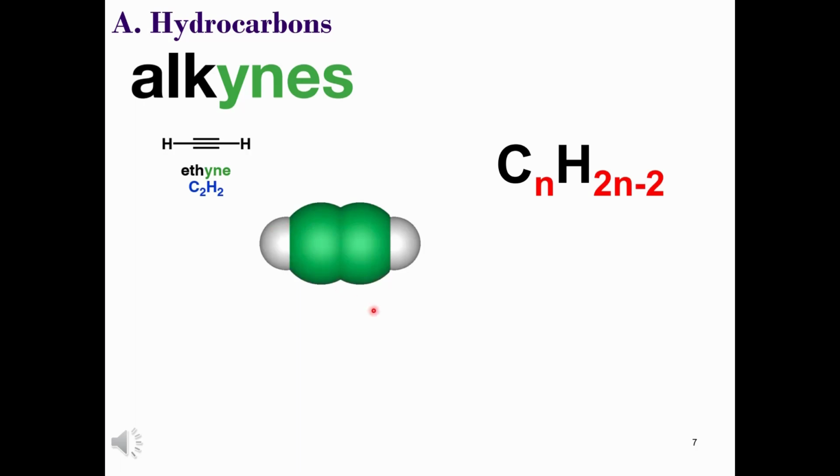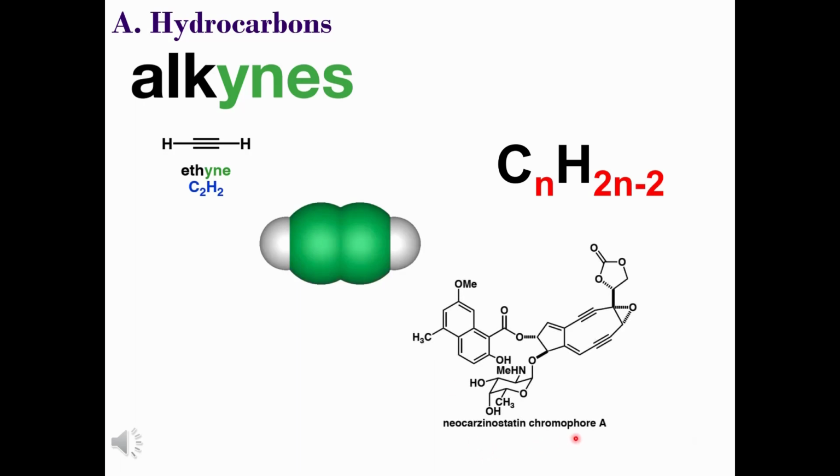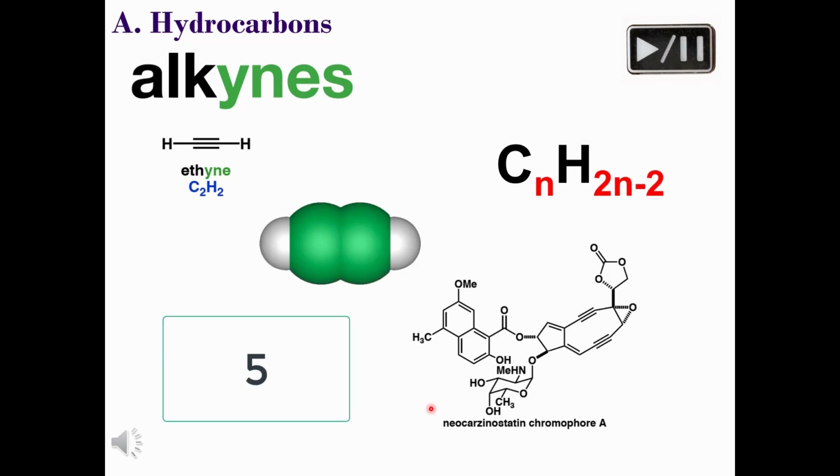To emphasize this, I've included neocarzinostatin chromophore A, and this is an anti-tumor antibiotic used for treating patients that have liver cancer. There are at least 3 different hydrocarbon skeletons that this drug is based upon. Can you identify the hydrocarbon-based skeletons? Pause the video and resume when you think you have an idea.